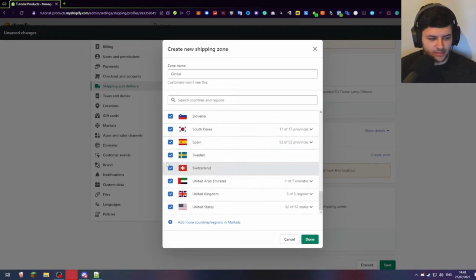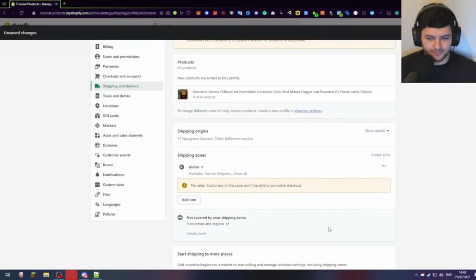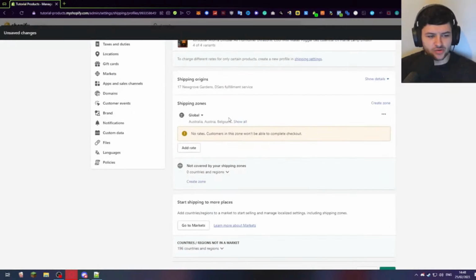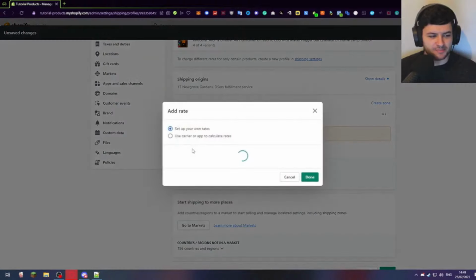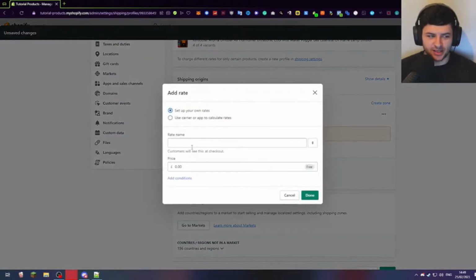I'm just going to skip ahead, and when you've selected them all, now we have all the regions selected, and just press done. Now after we've set up our actual shipping zone, which is what we've just done, we've set up a global shipping zone, you want to actually add the rates to the global zone. Okay, the rates are basically going to be the cost of the shipping and all the properties in regards to the zone we created. So now we're creating rates for the zone.